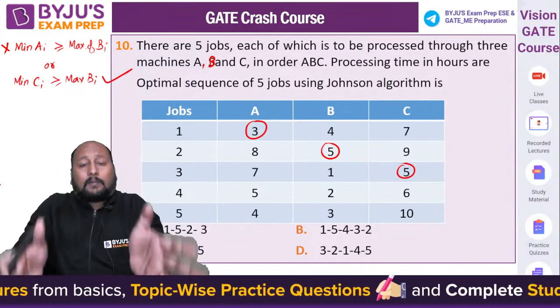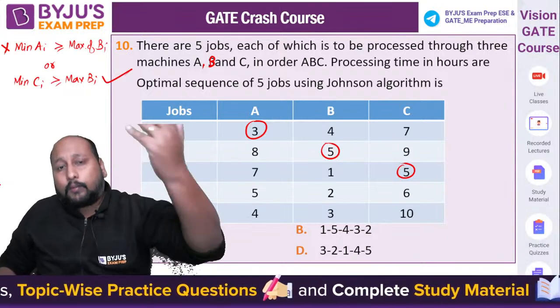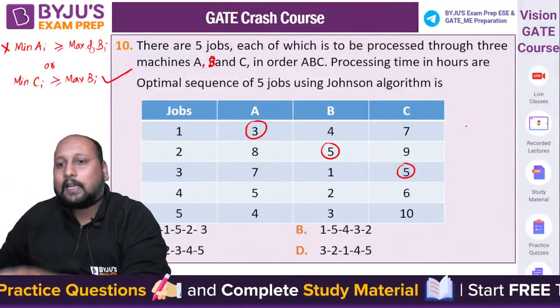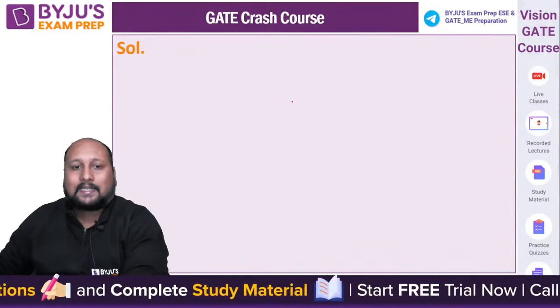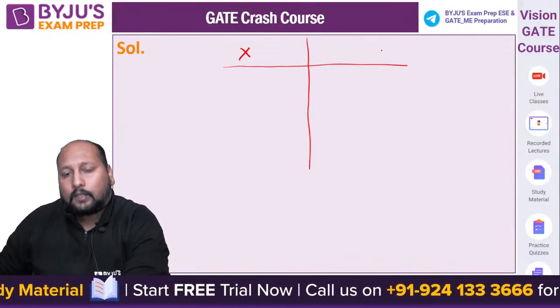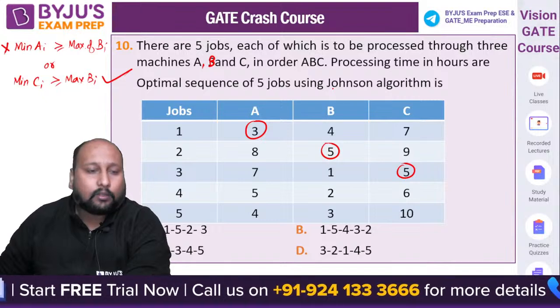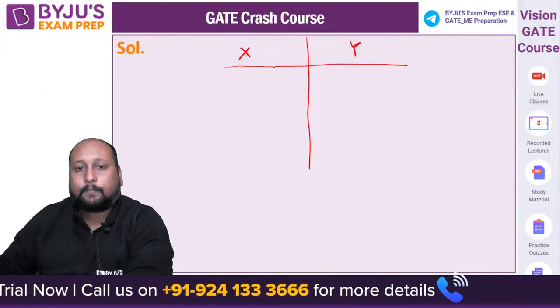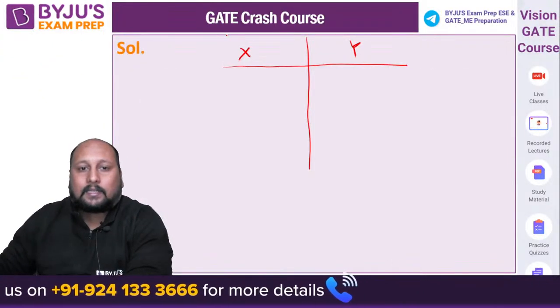So whenever this condition is satisfied for more than 2 machines, then we can assume hypothetical machines, that is X and Y. There are two hypothetical machines, because from two machines we can directly calculate using Johnson's rule. We can apply Johnson's algorithm. So what is this X? X is nothing but the summation of A plus B.